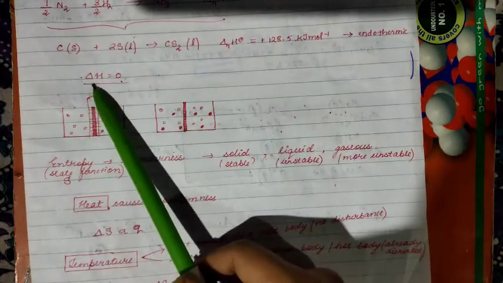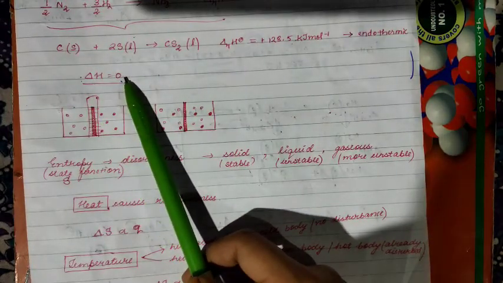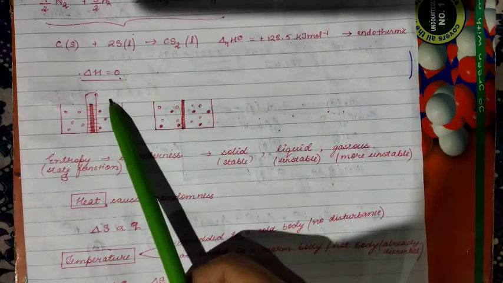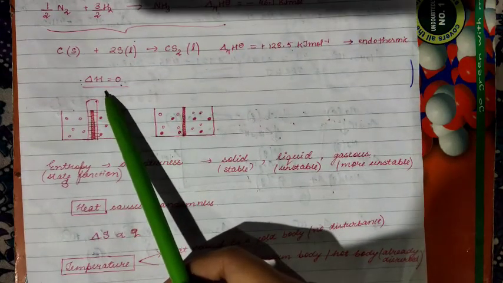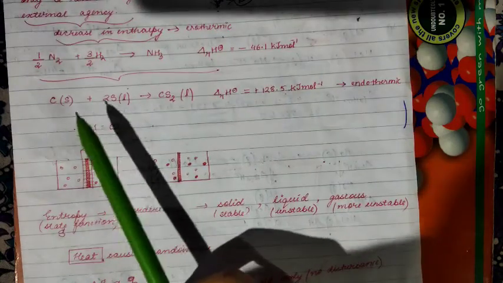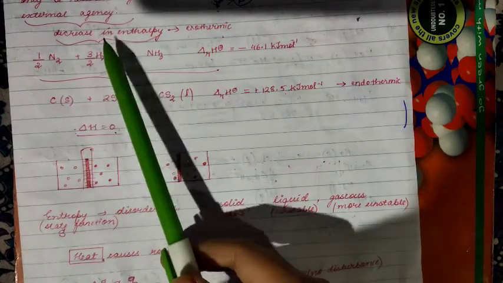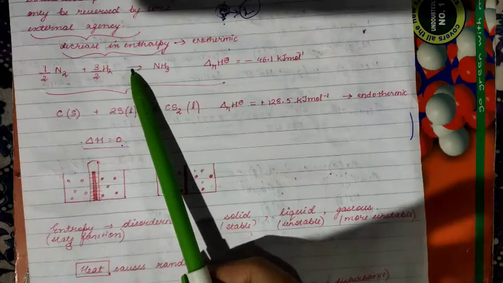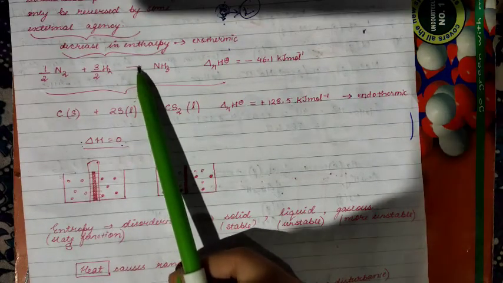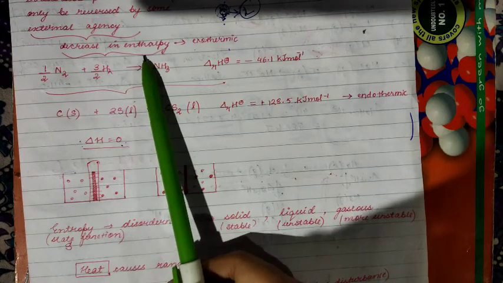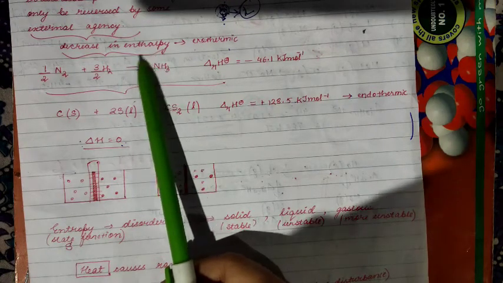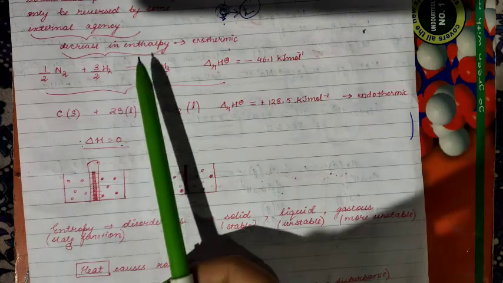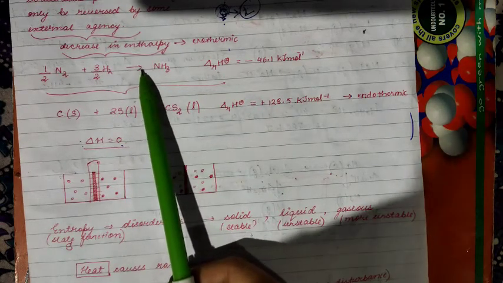Next, delta H equal to 0. Here it was negative, here positive, and here it is 0. Then also spontaneous processes are possible. It means that although a decrease in enthalpy can be a criterion or a factor for spontaneous processes to occur, it is not the only factor. It is one of the factors, but not the only one.